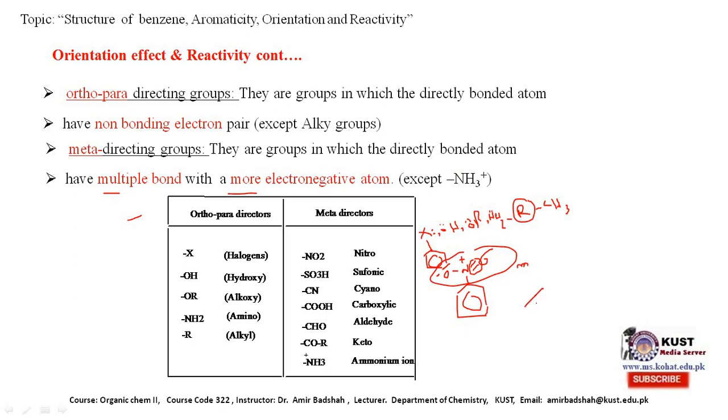For example, if an ammonium ion, NH3 positive, is bonded to the ring, it is still considered a meta directing group, although the nitrogen is directly bonded and is not bonded to an electronegative atom through a multiple bond.